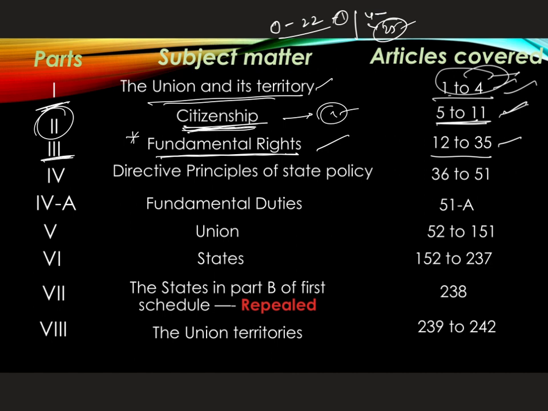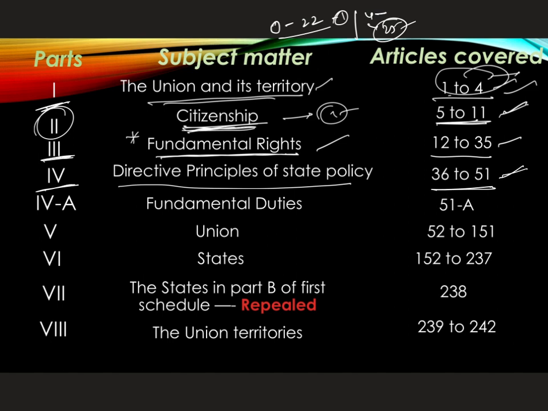And if you come to Part 4 of the Indian Constitution, it deals with the directive principles of state policy. Articles 36 to 51 are covered in it. The directive principles of state policy establish a welfare state. They provide suggestions for the state to implement to establish a welfare state. It is the responsibility of governments to follow these directive principles. So Articles 36 to 51 come under this.